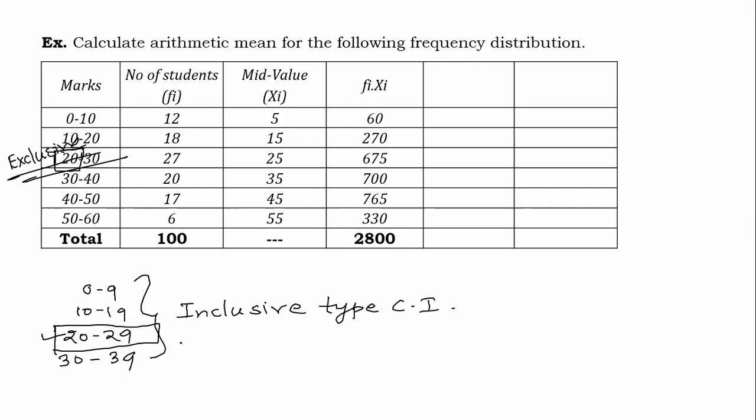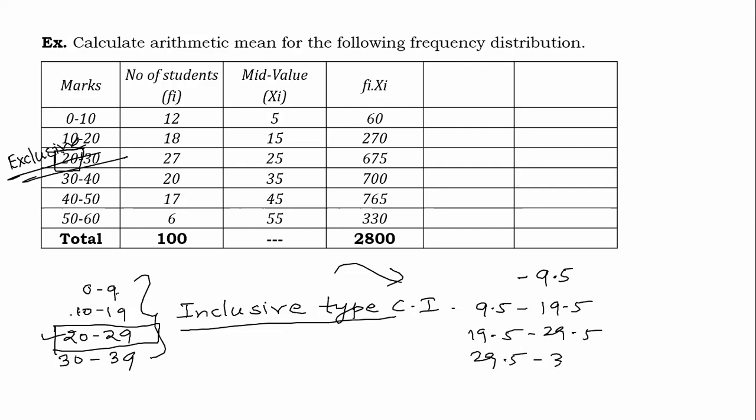And as such, inclusive type of class intervals have to be converted into exclusive type of class intervals by considering the difference. 9 to 10, the difference is 1, that is split equally. So add 0.5 to 9, then subtract 0.5 from 10, and it becomes 9.5. So 19.5, then 19.5 to 29.5, 29.5 to 39.5, like that. So the previous can be minus 0.5. As such, now these are exclusive type of class intervals, and that becomes convenient for us for further manipulation. So this is what I had to tell you.